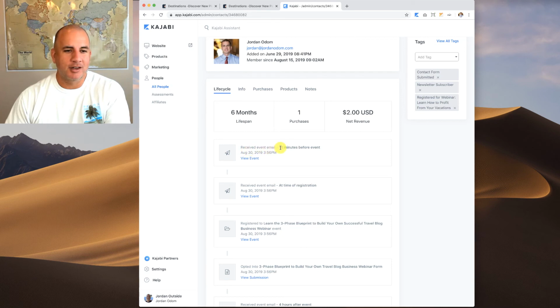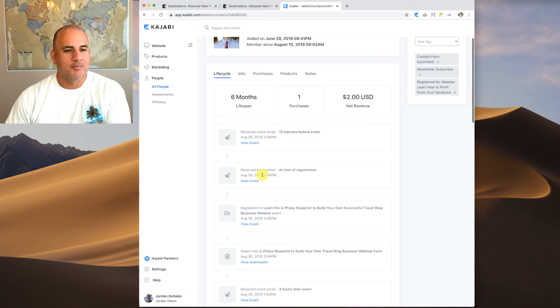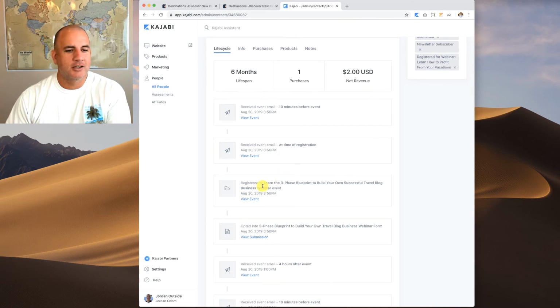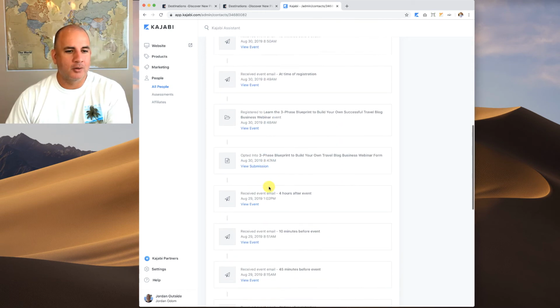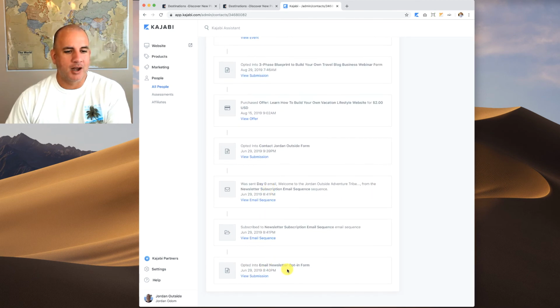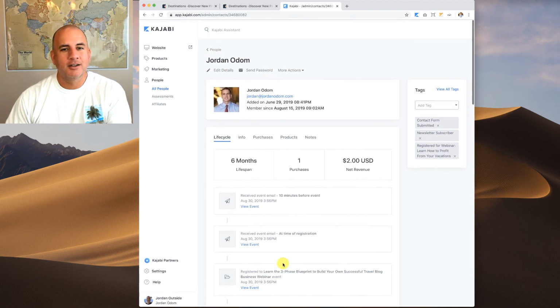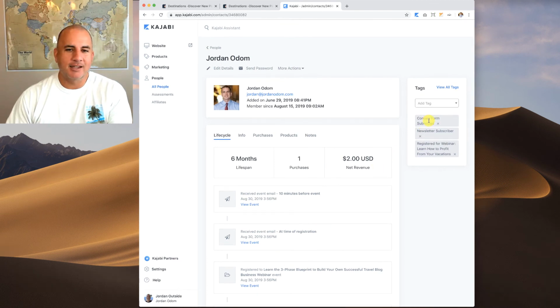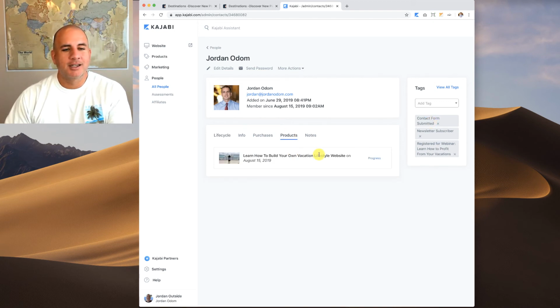So I received an event email 10 minutes before the event on August 30th at the time of the registration. And it takes me through the whole sequence of everything that I've gone through when I opted into the email newsletter. And then you can see the tags on the right hand side. If I wanted to filter my people by tags, I could do that. Click on products. This is a cool feature, is your progress.